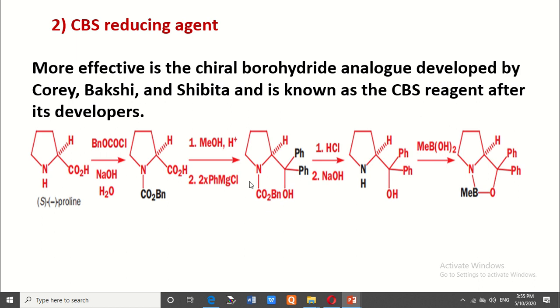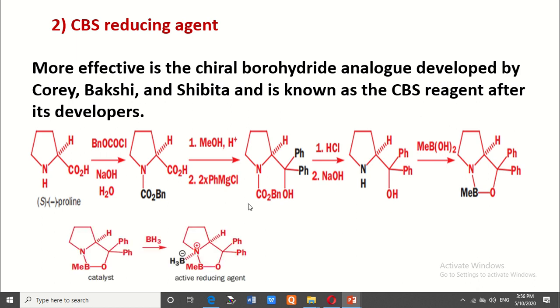Then the secondary amine is deprotected by using HCl and NaOH. Then the next step is reaction with a boron compound to form the optically active product, and this product is used as a catalyst for the formation of the CBS reducing agent. Then this catalyst reacts with borohydride to form the active reducing agent.